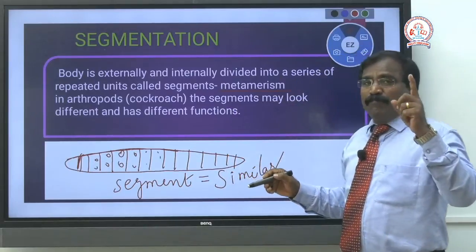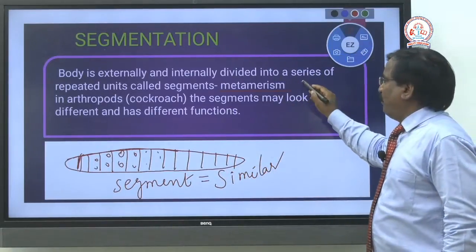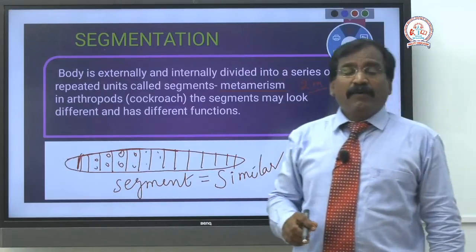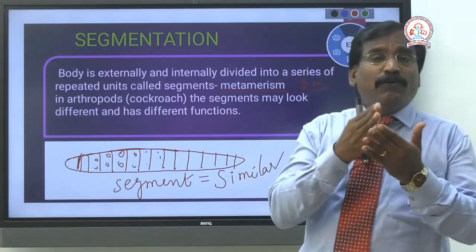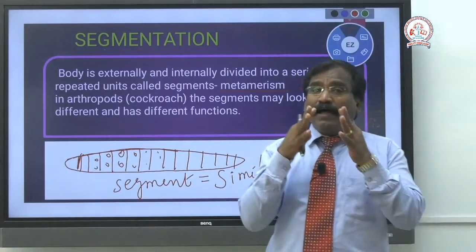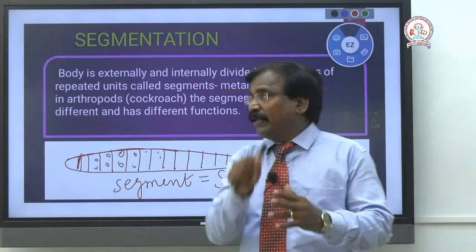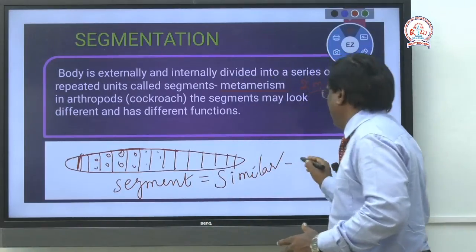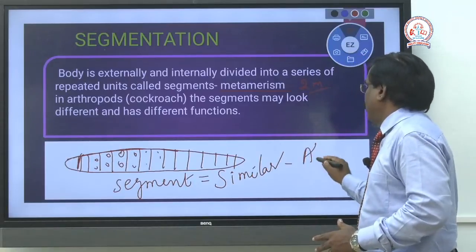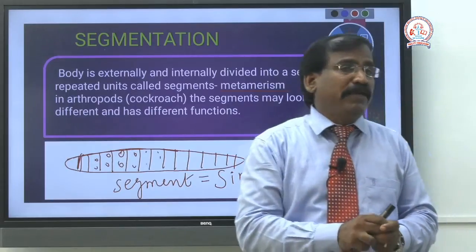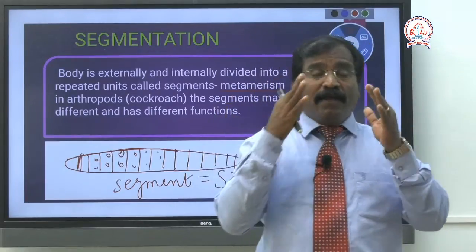Very important two-marks question: define metamerism, or what is metamerism? The body is divided into many compartments or segments, and the segments are alike. Underline the words 'segments are alike'. That is why I said similar, alike. That means all the segments are similar.